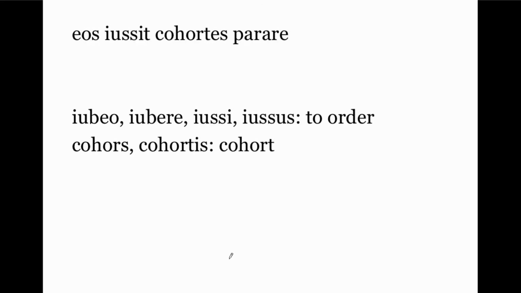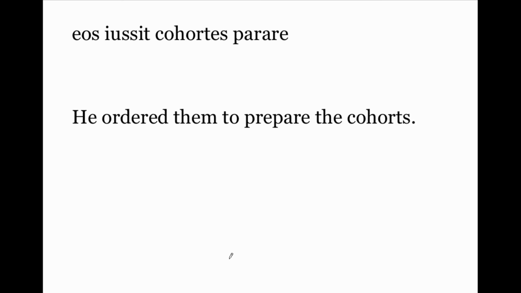Iussit eos cohortes parare. He ordered them to prepare the cohorts. Okay, this sentence is pretty straightforward. Here's the verb, he ordered. Eos is the direct object. He ordered them. Here's what he ordered them to do, to prepare the cohorts. Cohorts is one of the military units, so larger than a squad, smaller than a legion.